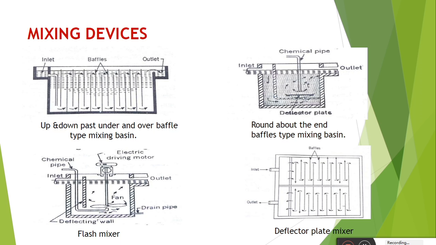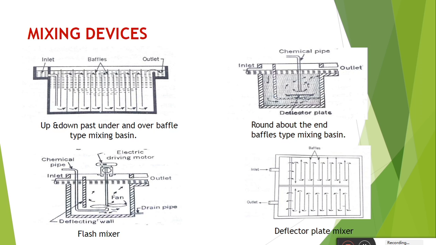There are various types, like compressor device, centrifugal pump, mixing channel with flume, mixing basin with baffle walls, and mixing basin with mechanical devices like flash mixer, around-the-end baffles type mixing basin, and deflector plate mixer.